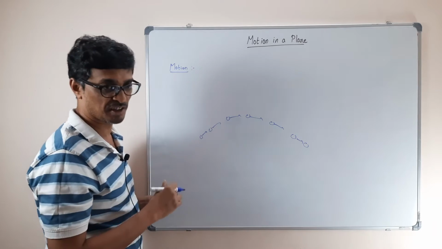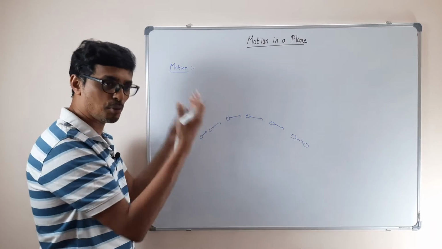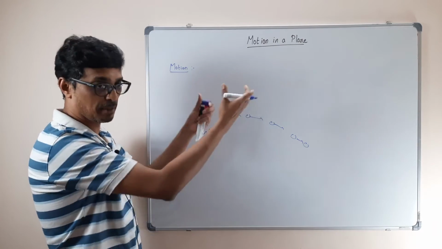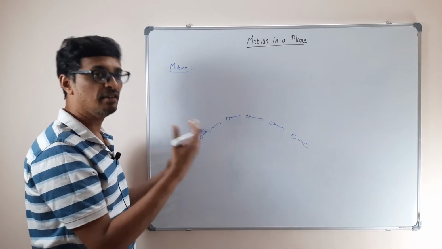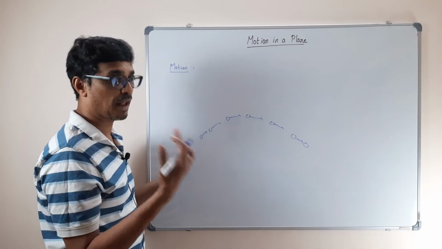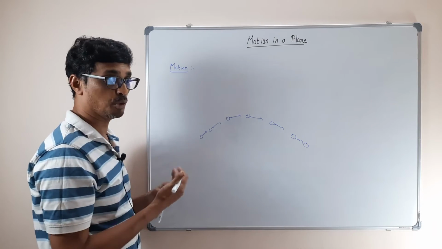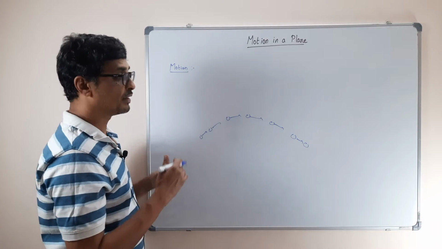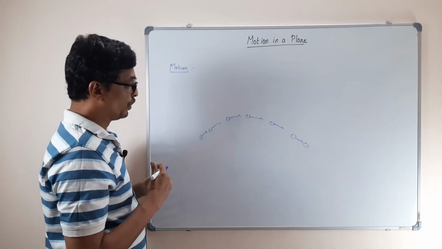Atoms are also in motion. Electrons and subatomic particles are all in motion. The universe also: Earth is moving, the planets are moving, the sun is moving, and the Milky Way galaxy itself is moving. Everything is in motion.